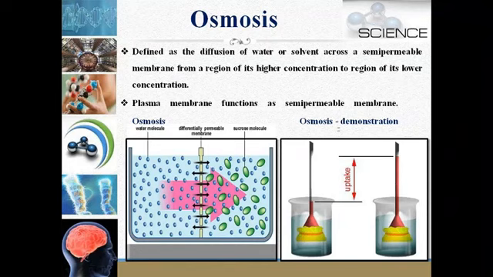So this shows that water from this region has entered into the funnel. So the plasma membrane of the cell functions as a semi-permeable membrane, and osmosis takes place.